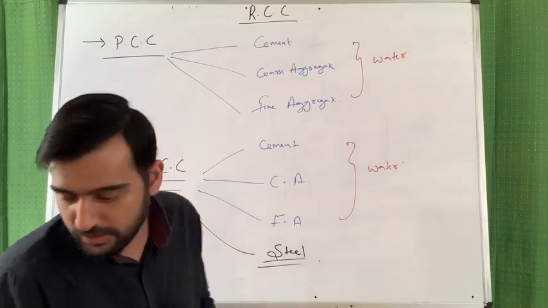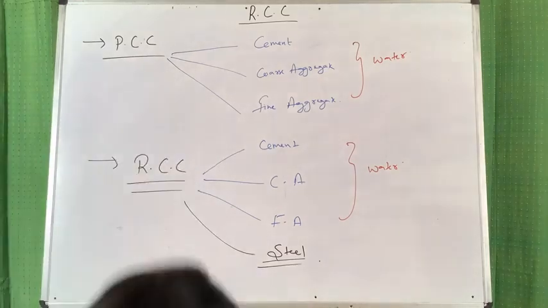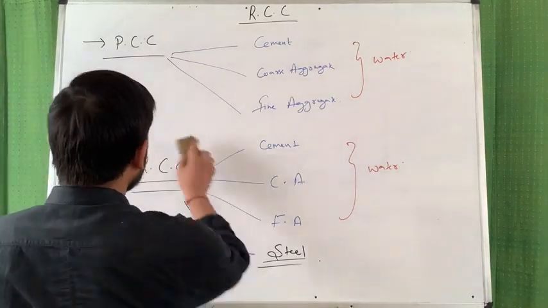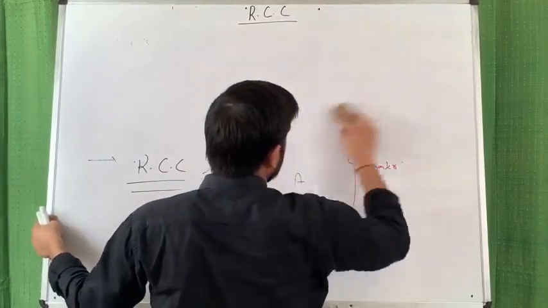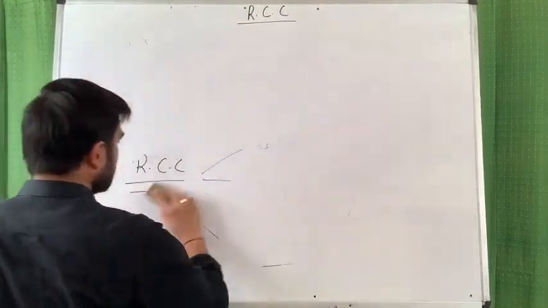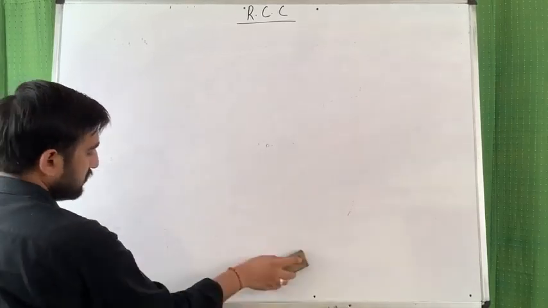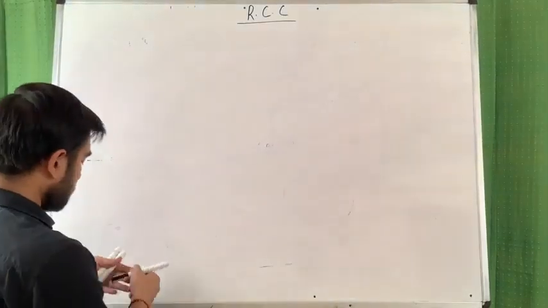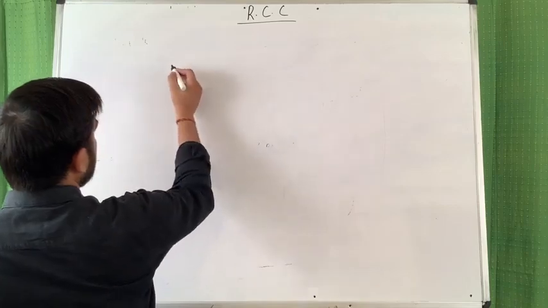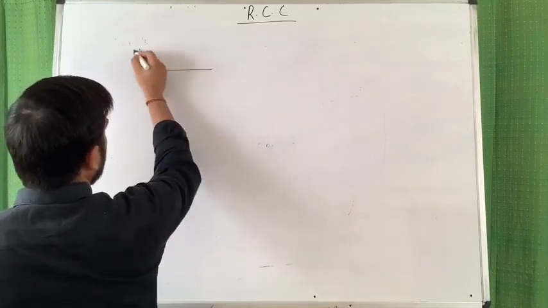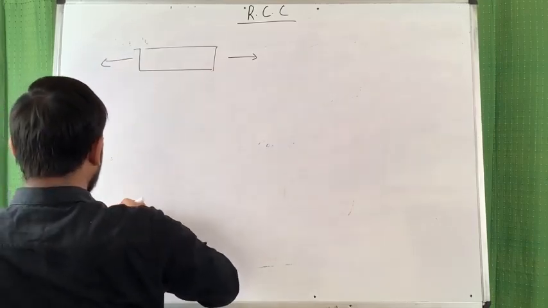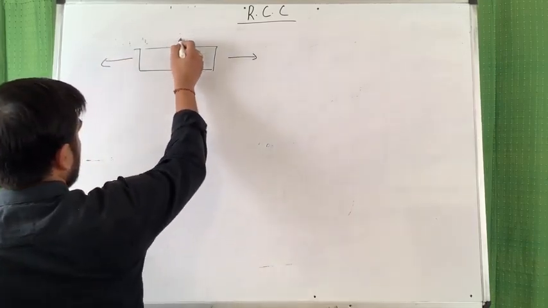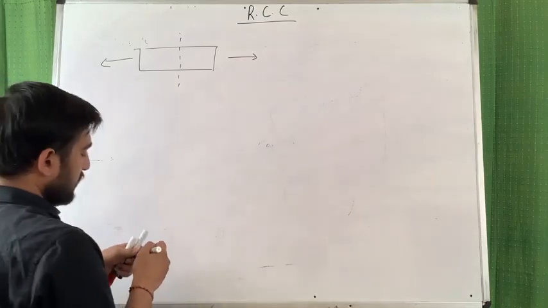Let me explain you here. Just see here. Direct action, you all know, this is the bar and you are pulling it like this. So due to this, direct tension is there.